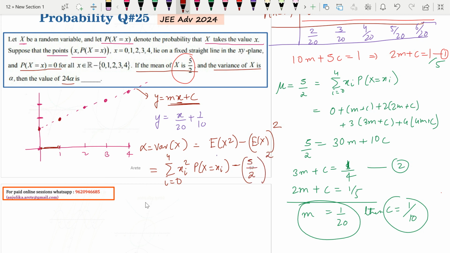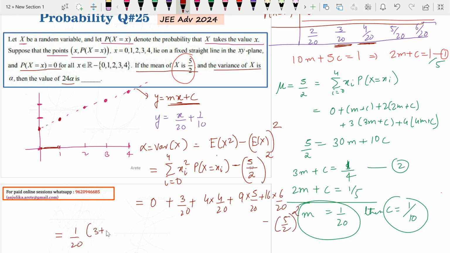Now quickly compute the things. 0 square, so the first term is 0. Then 1 square times 3 upon 20, plus 2 square, that's 4, times 4 by 20. Then 3 square, that's 9, times 5 by 20, plus 16 times 6 by 20, and of course minus 5 upon 2 whole square.